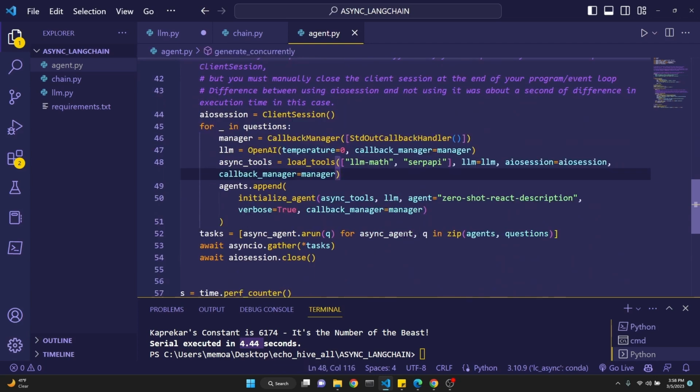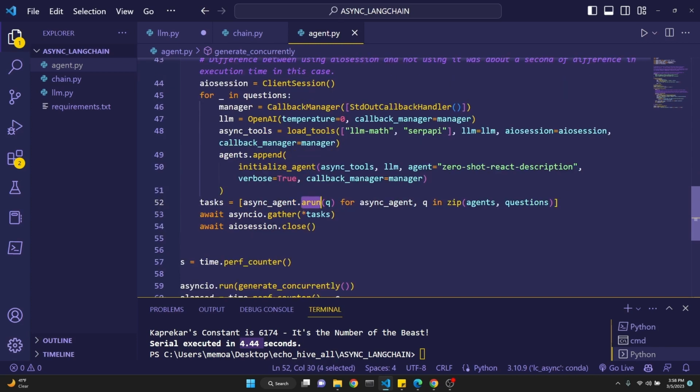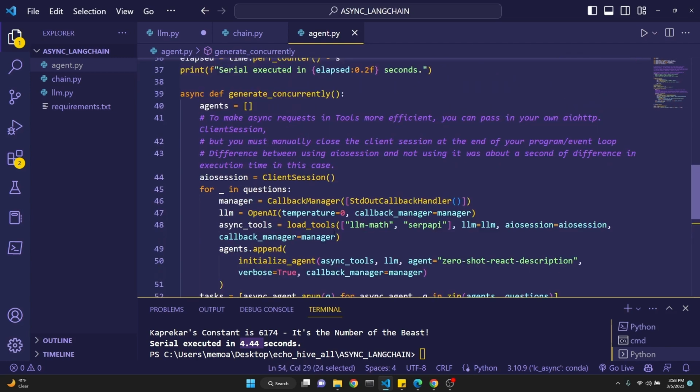So it is looping for the agent and the question in the agent list and questions, and then it runs the async agent for that question using, pay attention, .a run. Then we are awaiting. Actually, maybe I said we are not, but we are. Sorry about that.